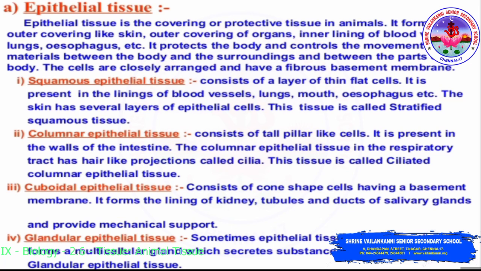Next we move on to cuboidal epithelial tissue. It consists of cube-shaped cells having a basement membrane. It forms the lining of kidney tubules and ducts of salivary glands and provides mechanical support. Next, glandular epithelial tissue. Sometimes epithelial tissue folds inwards and forms a multicellular gland which secretes substances. So this tissue is called glandular epithelial tissue.